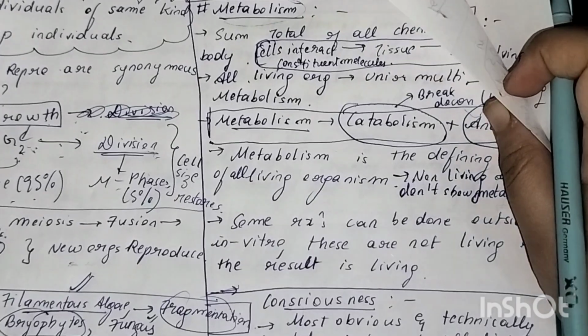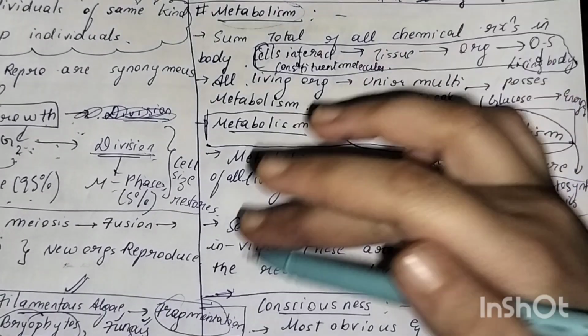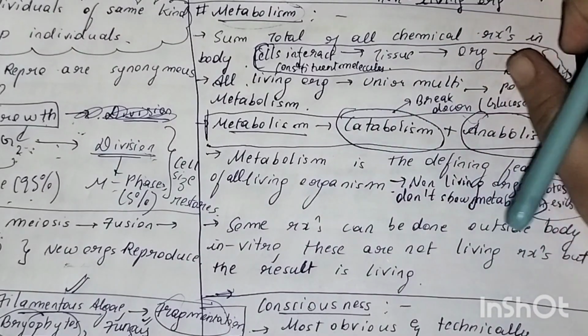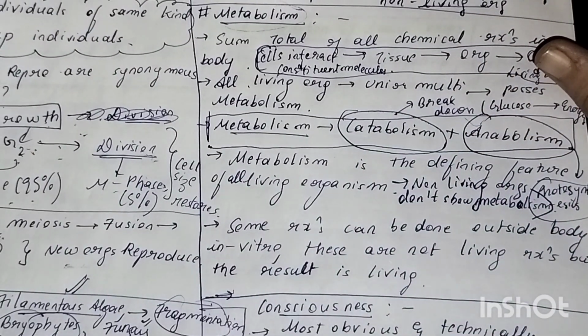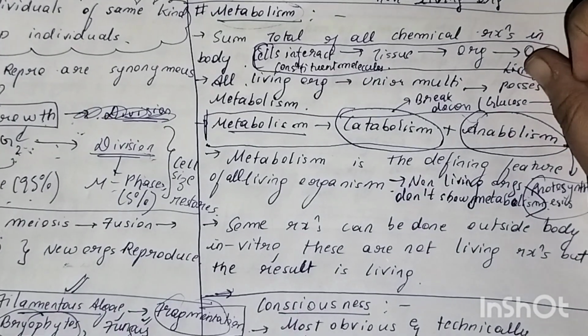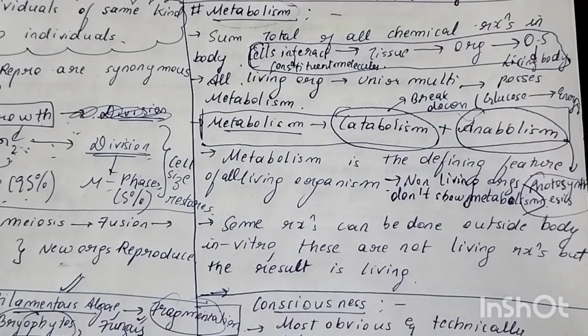And some reactions can be done outside the body, in vitro. These are not living reactions, but the result is living. What I mean here is that the chemical reactions happening inside our body are called living reactions. But something which we are continuing outside our body, like in a test tube, when we add a nutrient medium and to that add a small tissue, that will eventually grow into a plant. That is called in vitro growth.